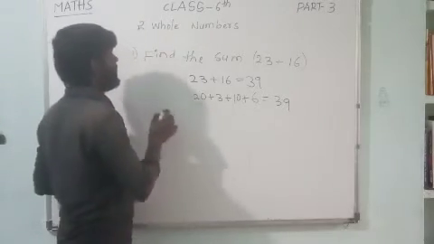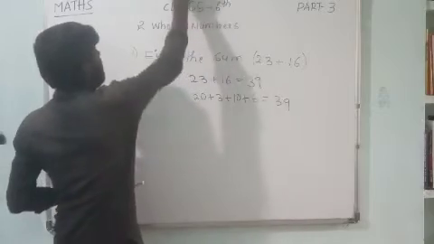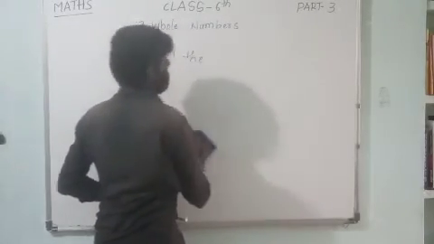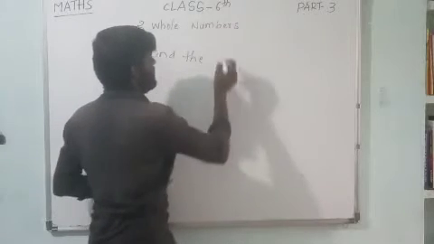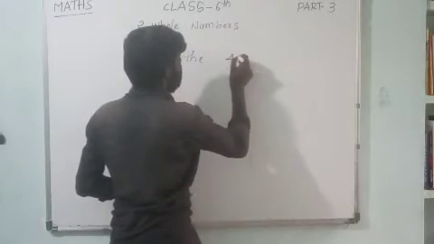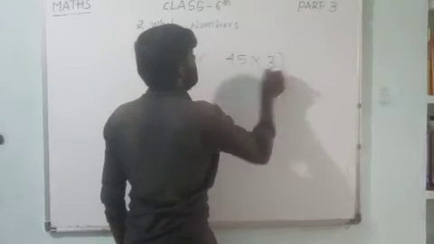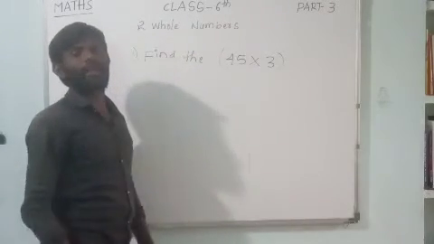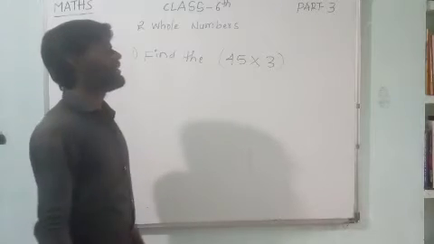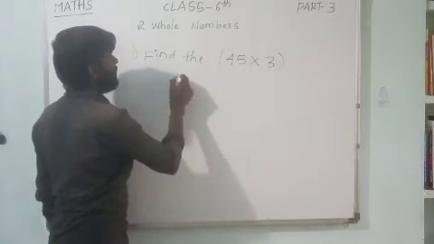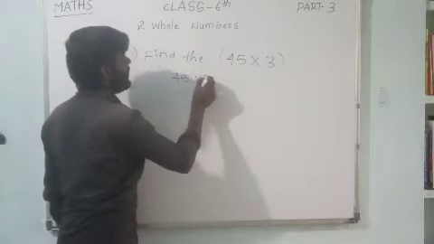Example 2, dears. Find the product. Suppose 45 into 3. Find the product. Dear children, you know that the given sum is 45 into 3.